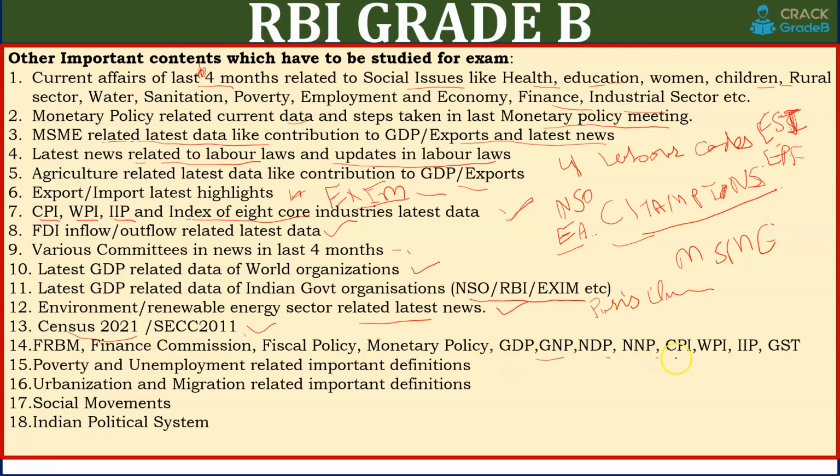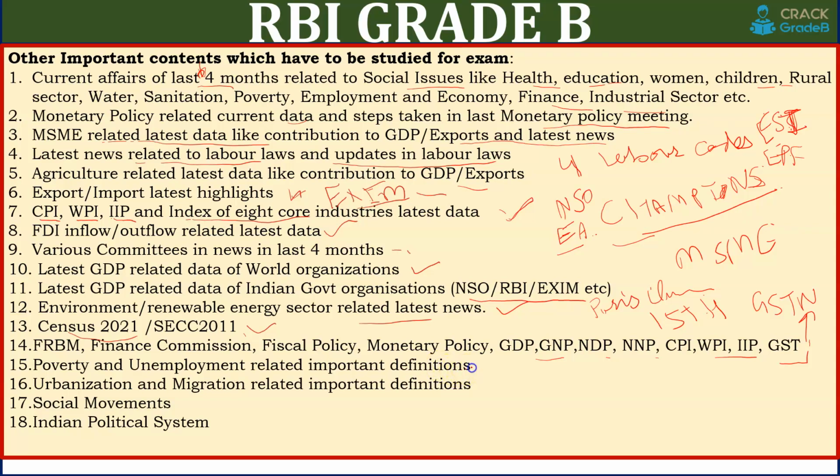GDP, GNP, NDP, NNP, CPI, WPI, IIP, GST concepts you have to study. For any recent news, you can refer to the GSTN website for GST related important things. Study the latest Finance Commission report and compare it to the earlier Finance Commission report. FRBM review committee related data is important. Fiscal policy, monetary policy, specifically budget deficit, meaning fiscal deficit and revenue deficit targets, are important. Finance Commission report is very important.